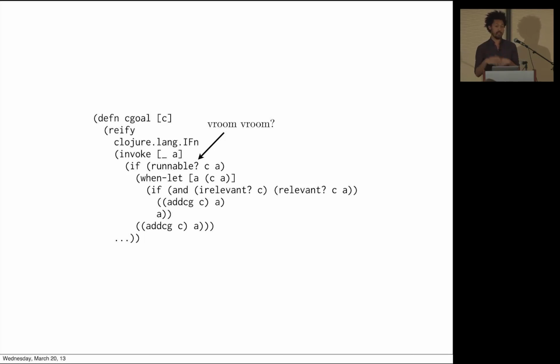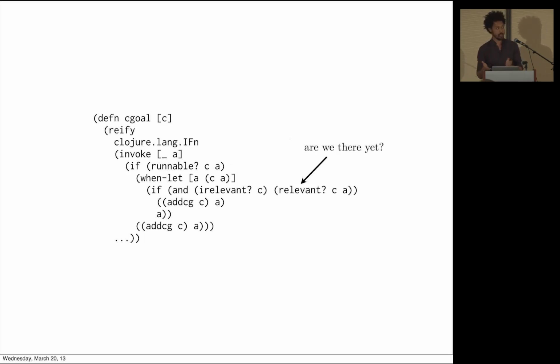We run it. If we fail, we return nil. If we get a substitution, we can do more work. And then immediately we check, is the constraint entailed? Can we just discard it? Did it run once, and are we done? And this is kind of nice, because this avoids any overhead. If a constraint runs and it's done, boom, we're done. It's gone. It never enters the store. We don't have to deal with it, and so on.